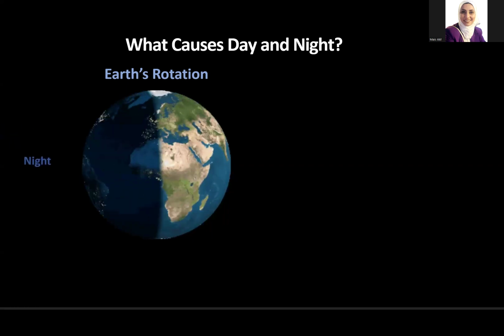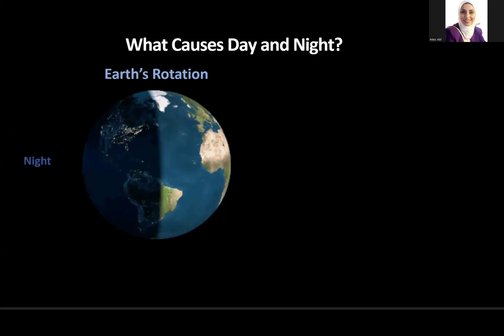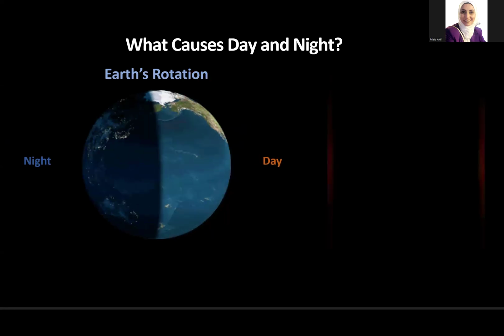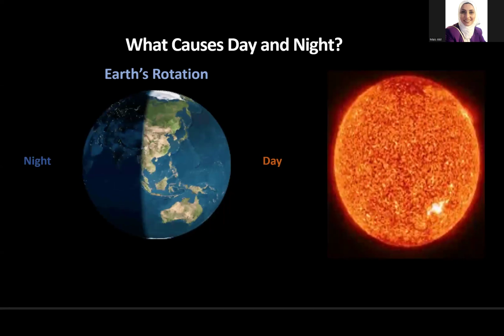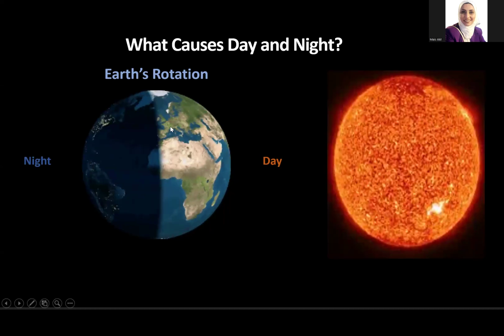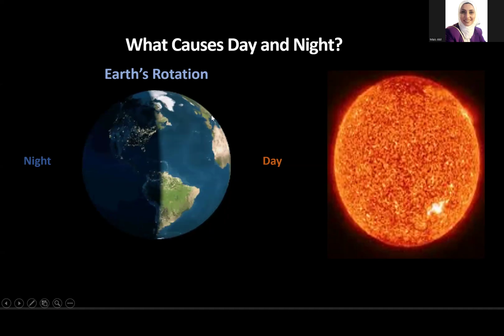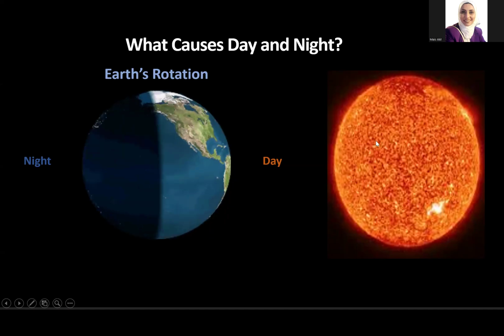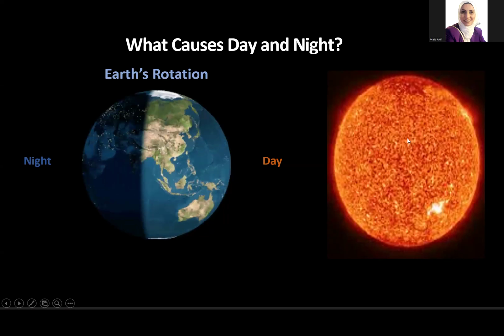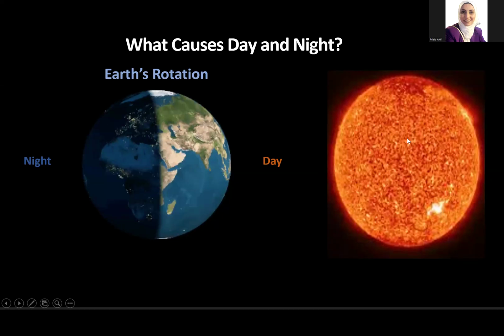Let's see how. As we said, this side has night and the other side has day at the same time. As you see, the part of Earth that has day is the part that faces the sun. The part that faces the sun has daytime.